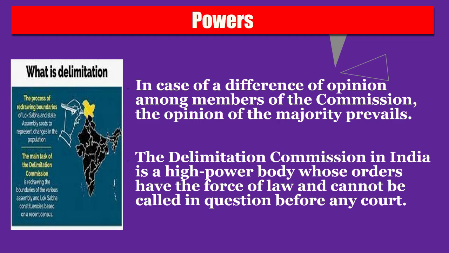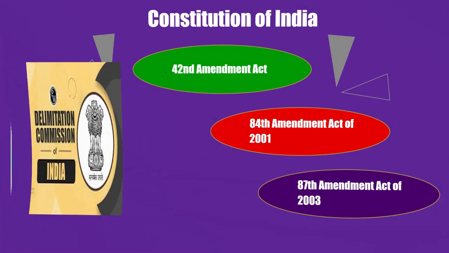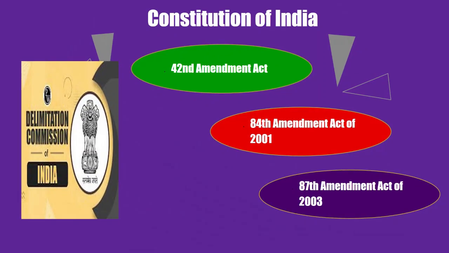The Delimitation Commission also has very high power: its orders have the force of law and cannot be called in question before any court of law. Delimitation means the process of fixing the number of seats and the boundaries of territorial constituencies in each state, for the Lok Sabha and Legislative Assemblies. It also includes determining the seats for scheduled castes and scheduled tribes.